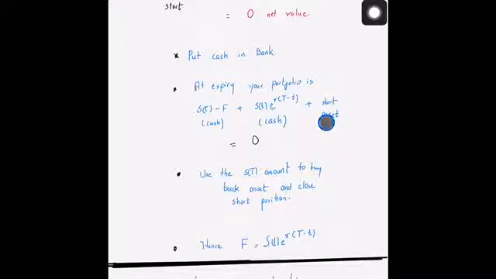But now with options, the value that we are getting is not going to be ST minus F anymore. In case we have an option contract, what we will have is the maximum of FT minus F and 0. Because of that, it is not necessarily true that these two terms will cancel off and give you a linear function.